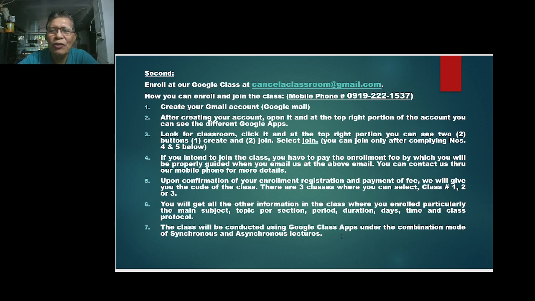There are 3 classes where you can select, Class 1, Class 2, and Class 3. We repeat, Class 1, that is income taxation. Number 2, business and transfer taxation. Number 3, withholding tax, as well as the preferential taxation, and also the tax treaty to minimize the impact of double taxation. You will get all the other information in the class where you enrolled, particularly the main subject, topic per section, period, duration, days, time, and class protocol.